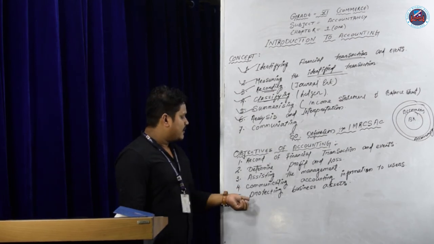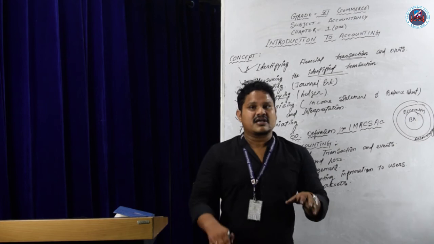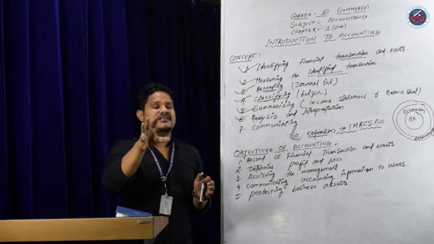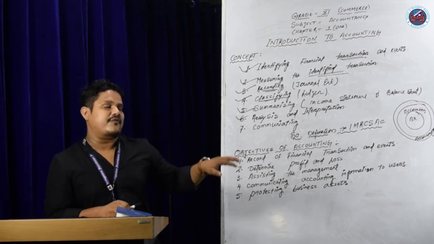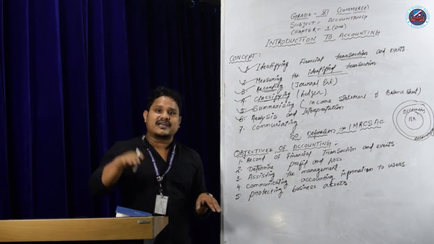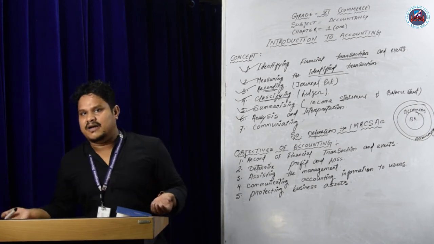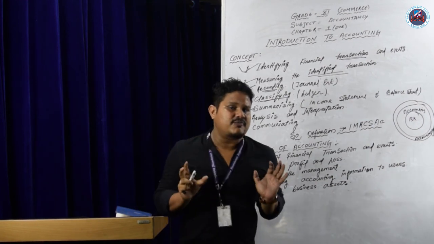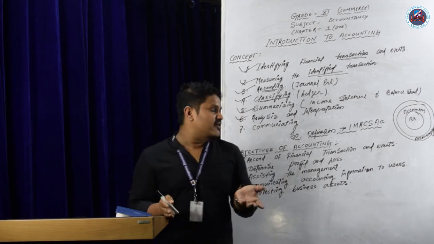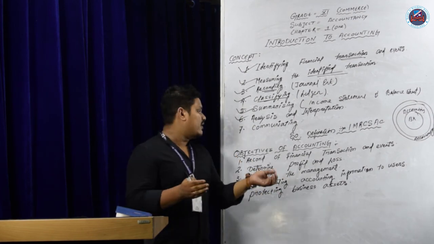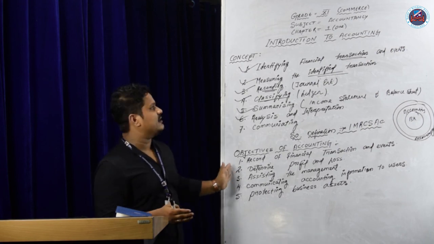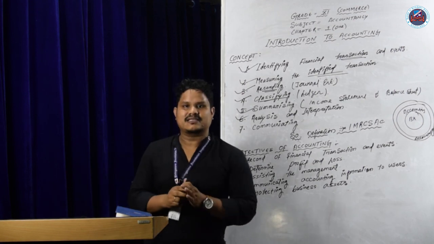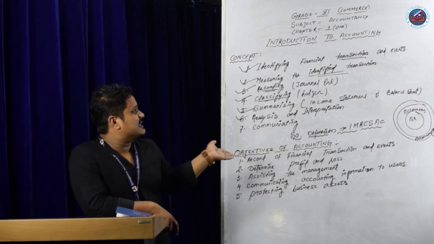Next is number 5, protecting business assets. Accountancy is very important to protect the business assets. If we do not prepare the accounts, how will we know whether our business is in profit or loss? If it is loss, our assets will decrease; we have to sell our car, we have to sell our building. If you prepare proper books of account, there will be no loss. If there is no loss, that means our assets are protected. These two, the definition and objectives of accountancy, are very important in class 11. This is the Sri Ganesh of accountancy in class 11.